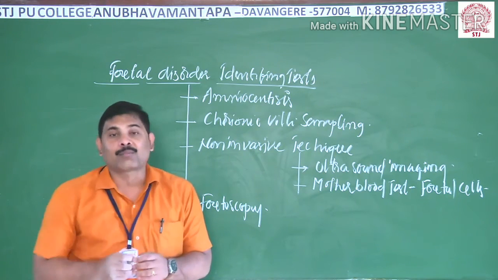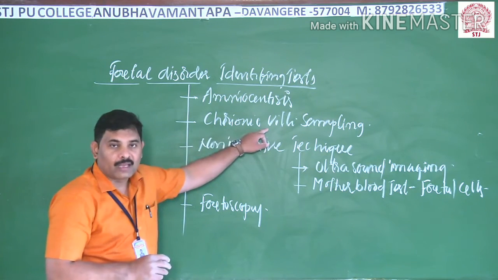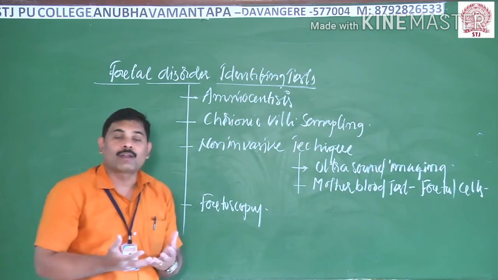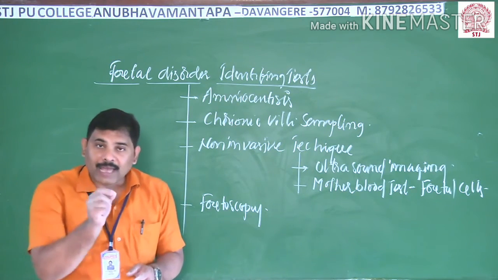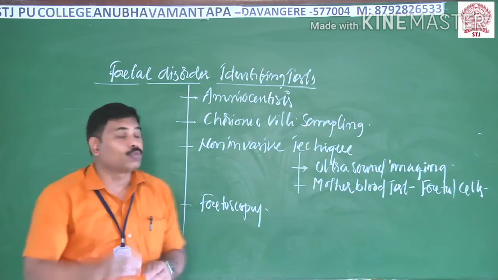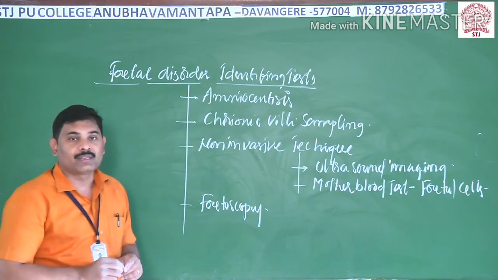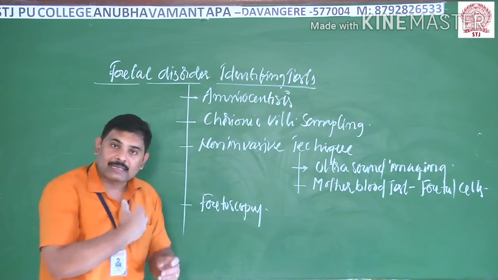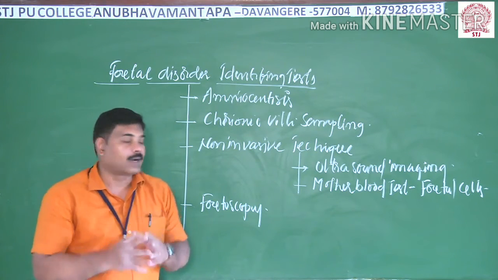Then they collect some tissue from the chorionic villi, and the tissue is cultured so that they can go for karyotyping. It helps in the identification of genetic disorders. It is an invasive method. Invasive in the sense that we are injecting a tube into the uterus and collecting the tissue of the baby. Then you go for identification of the disorder.